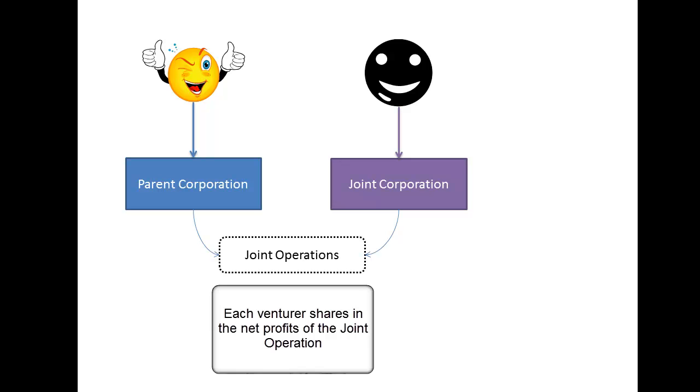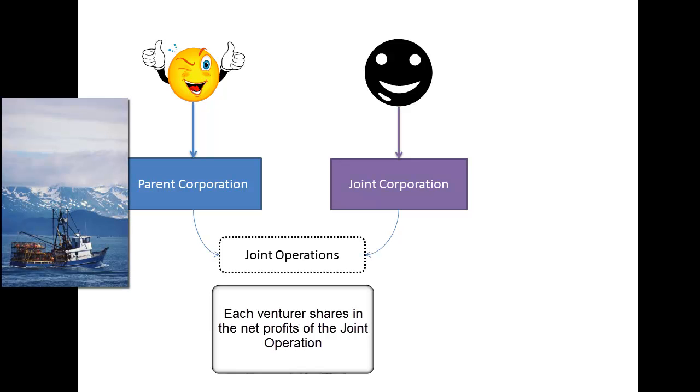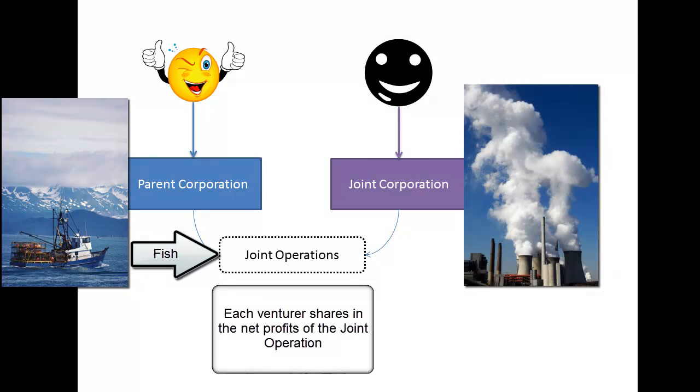So for example, if parent corporation is a fishing company and supplies the fish to the joint operation, and joint corporation owns the fish processing plant that turns the fish into, say, fish sticks, both venturers will track their own assets and costs and liabilities as they pertain to, say, the fishing vessels and the fish plant. However, they will only recognize the revenue and manufacturing costs of sales associated with the processed fish once it's sold